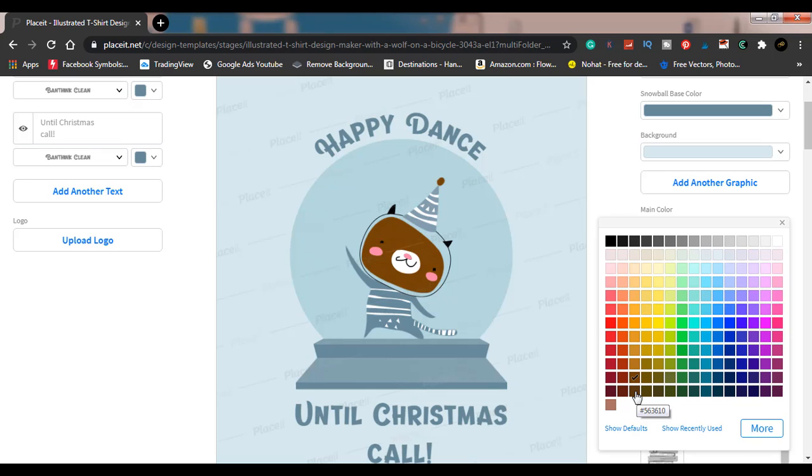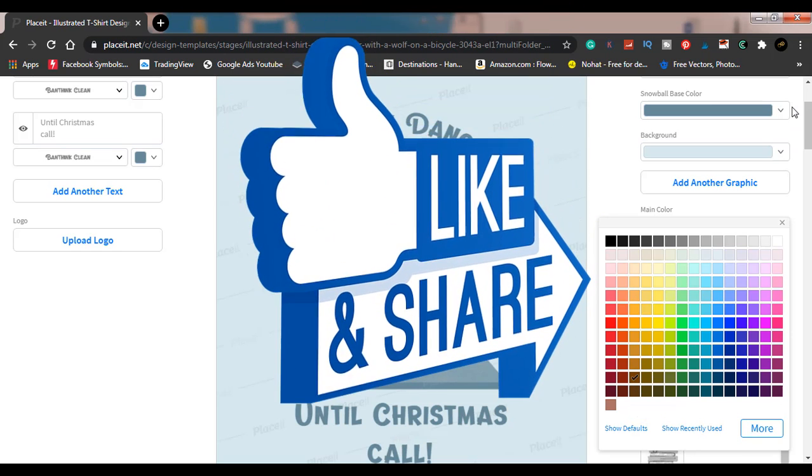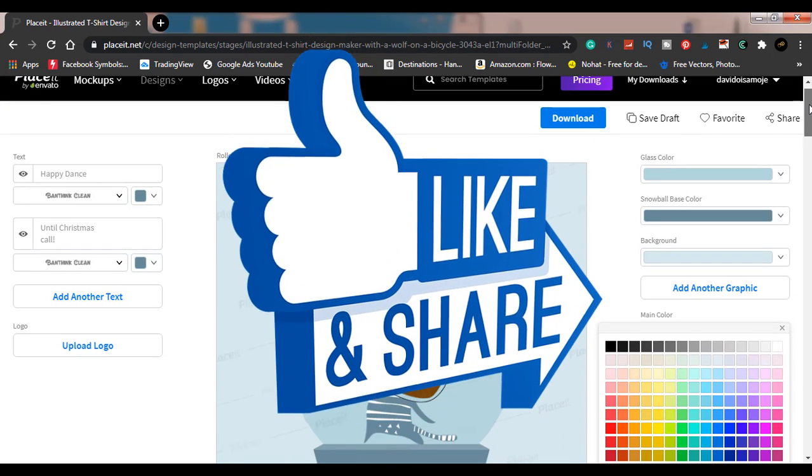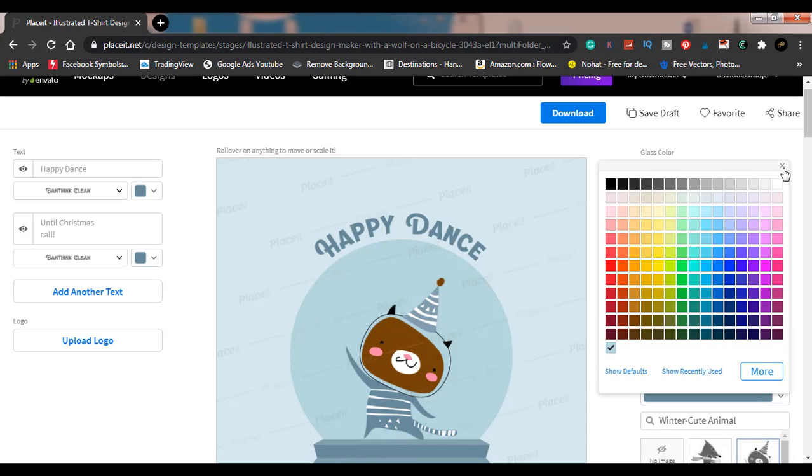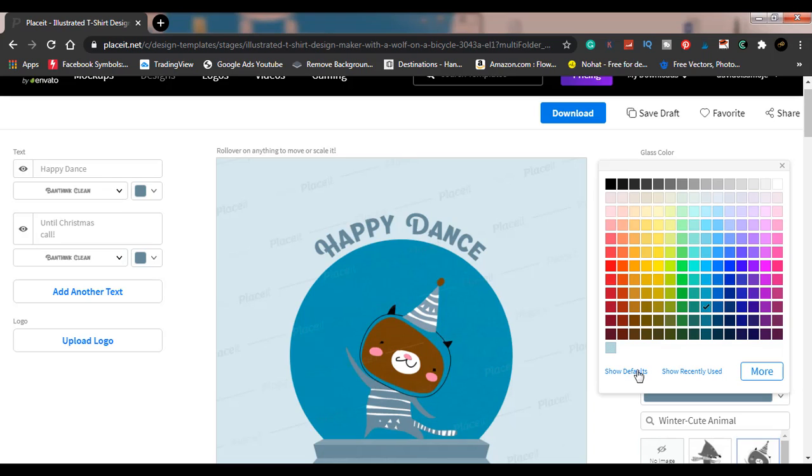And you can decide to change his clothes, change this cloth to a different color, the glass color, and decide to change that to a different color. I like the glass color.